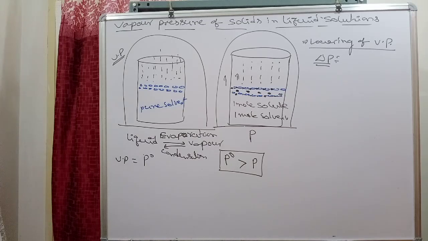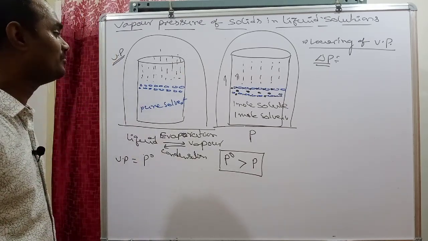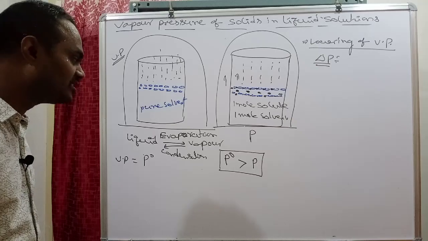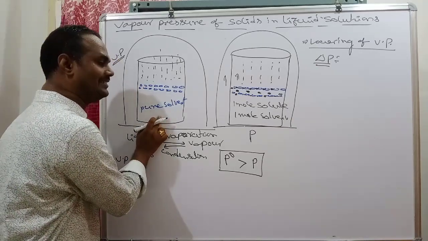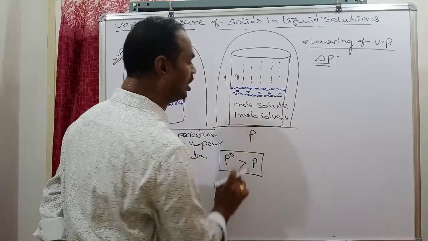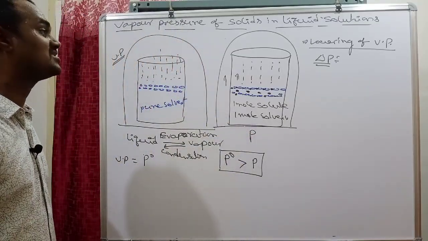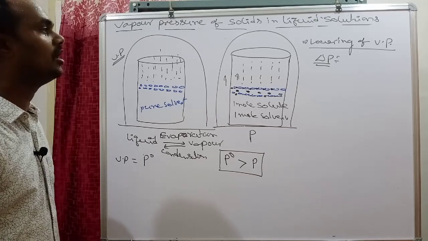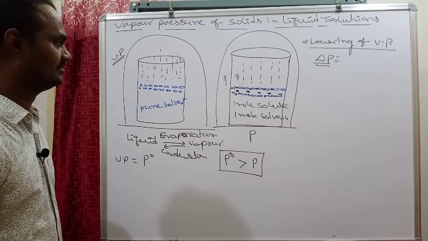Lowering of vapor pressure, or decrease in vapor pressure. What is a decrease in vapor pressure? It means the difference between the vapor pressure of the pure solvent and the vapor pressure of the solution at the same temperature, which is known as lowering of vapor pressure or decrease in vapor pressure.